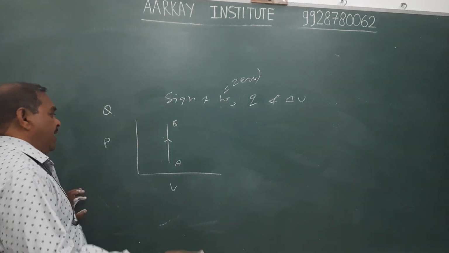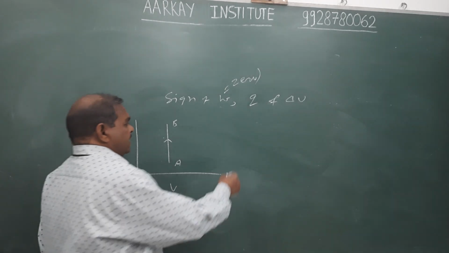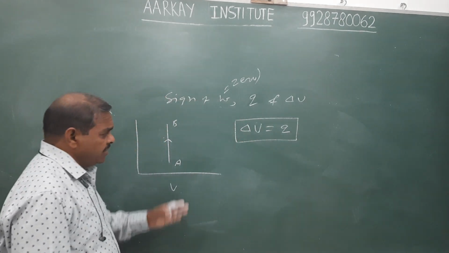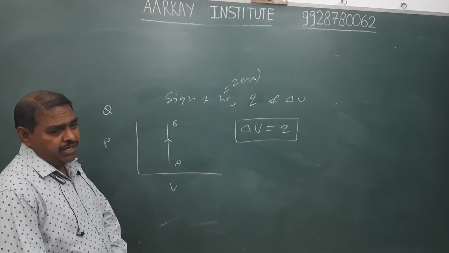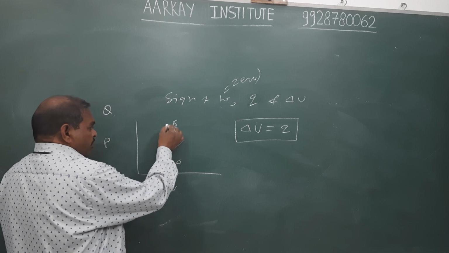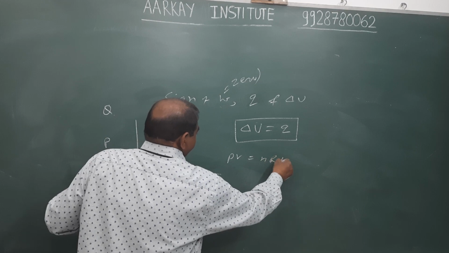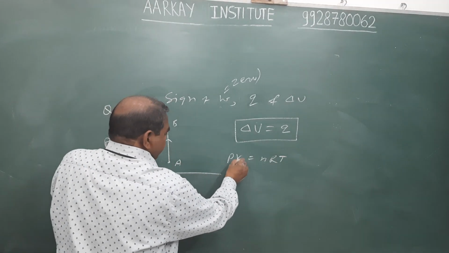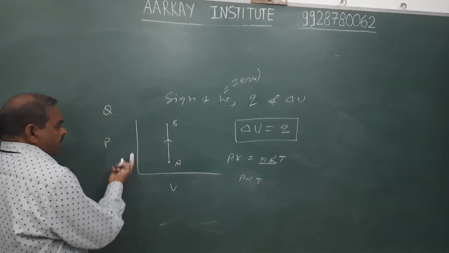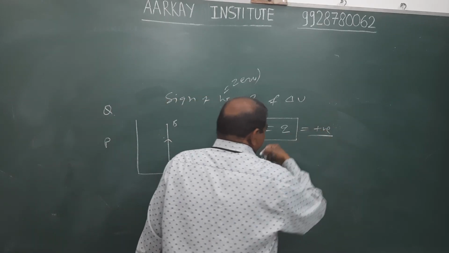And then we predict the sign of internal energy and Q. In this process, change in internal energy and heat energy are equal, and we predict their sign. Initial temperature of A and B: similarly, for an ideal gas PV equals nRT. It is the isochoric process, V constant, n and R constant. Therefore, pressure is directly proportional to T. Pressure increases, temperature also increases, and if temperature increases, then internal energy increases. Therefore, they have a positive sign.